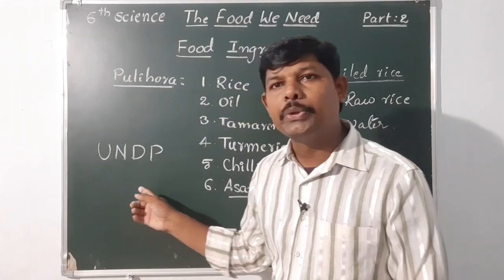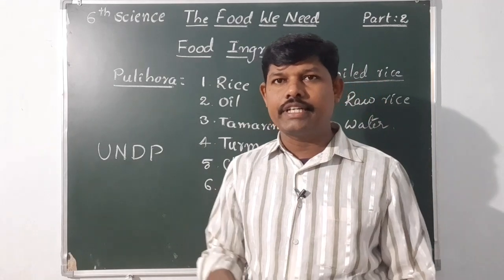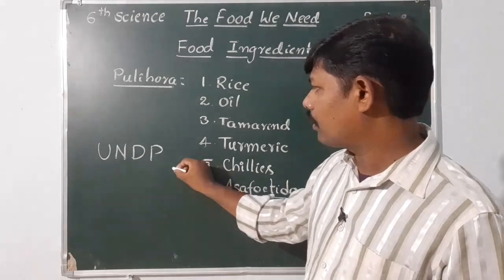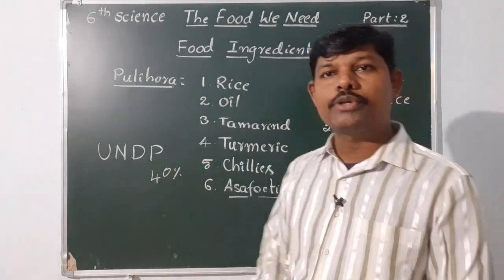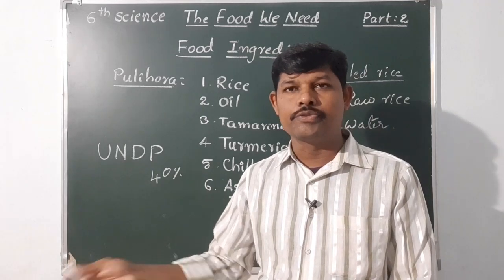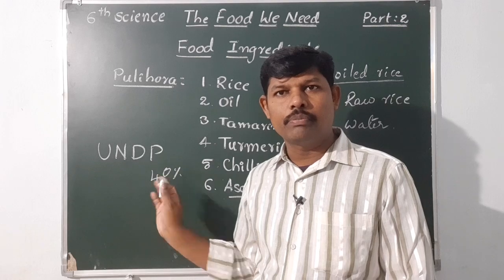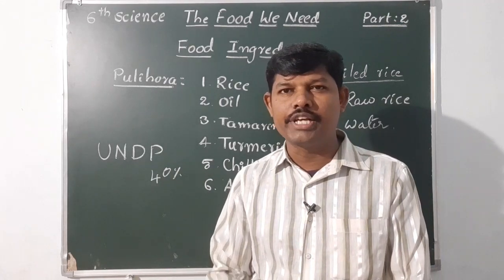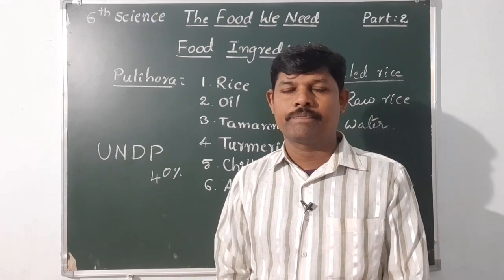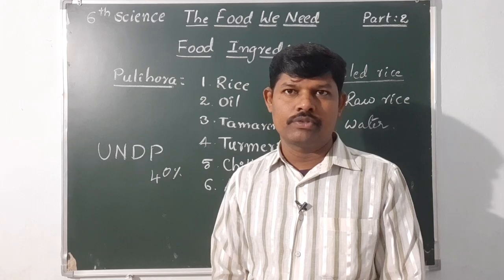So according to UNDP, 40% of the food produced in India is wasted. That means people are wasting so much food. 40% of the food people are wasting. So it is not good.